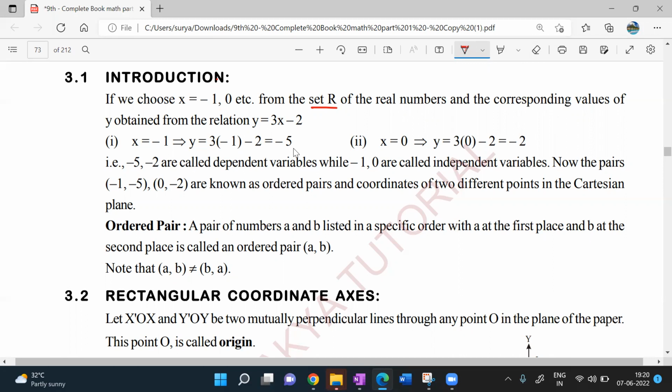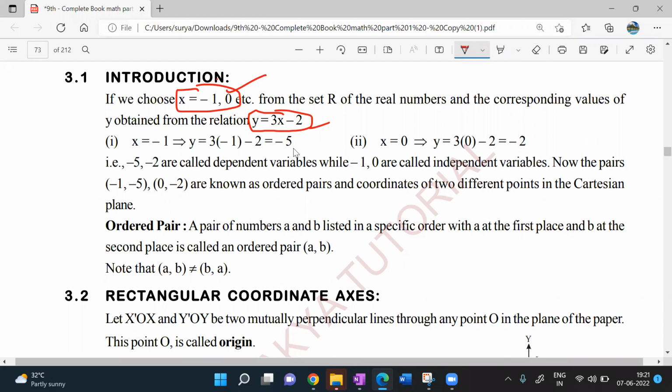Don't worry. You will be having x values. You take random values, you need not take -1, 0 only. You can take any values, beta. Whatever value you wish to take, you can substitute in this relation. Sir, why are you taking this relation only? Why can't you take y is equal to 9x minus 8? You take any relation, Babu. Nothing wrong with taking any relation. Whatever relation you want to take, you take that relation.